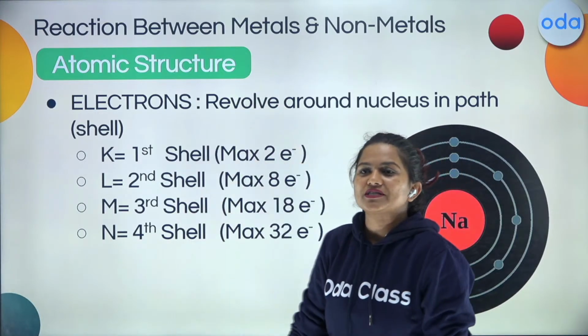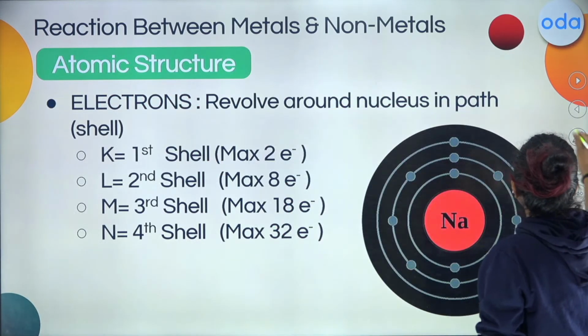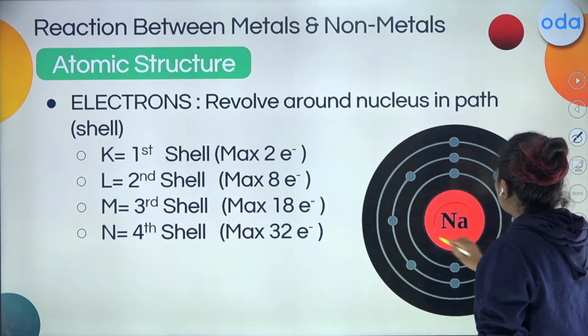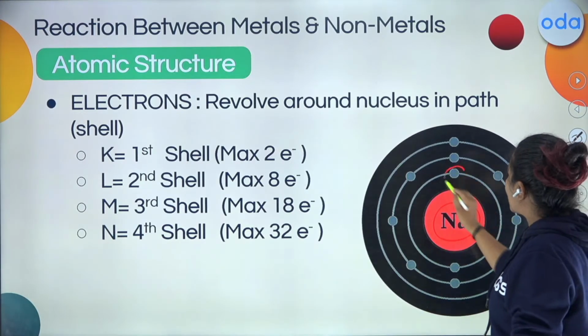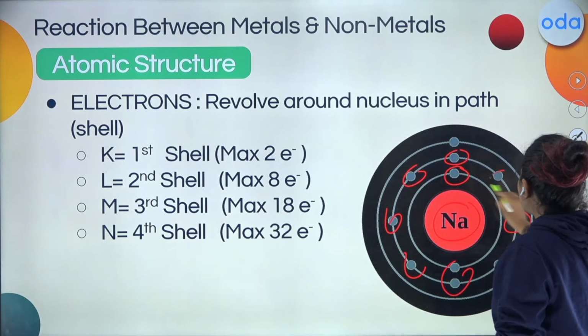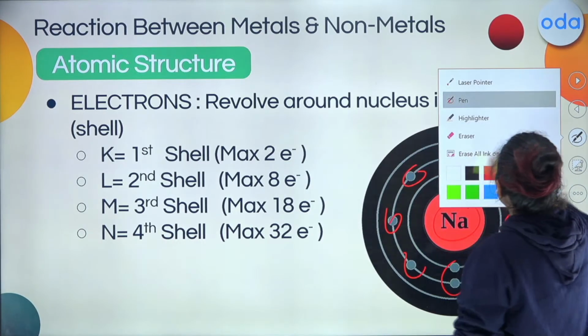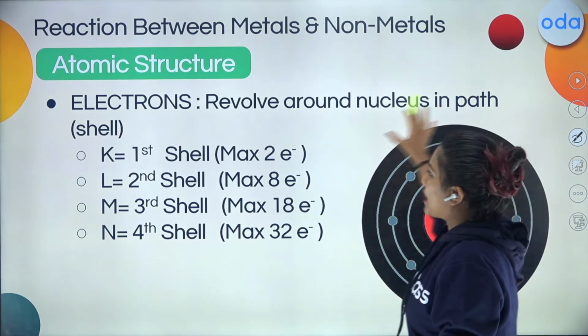When I say atomic structure, we have the nucleus in between, while electrons revolve around this nucleus in a circular orbit. Wonderful. So students, this is about atomic structure.